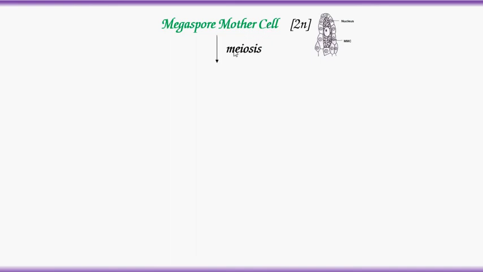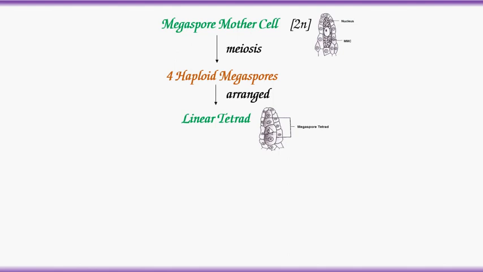Let's see a brief description of the entire process in a small flowchart. Megaspore mother cell is in 2n condition, that means diploid, and this megaspore mother cell undergoes meiosis division to form 4 haploid megaspores. All these 4 haploid megaspores are arranged in a linear tetrad.